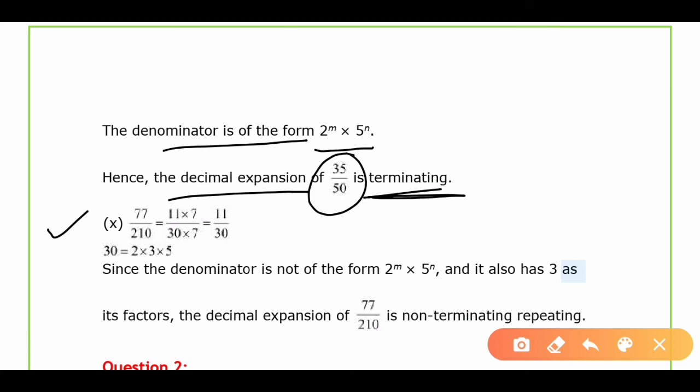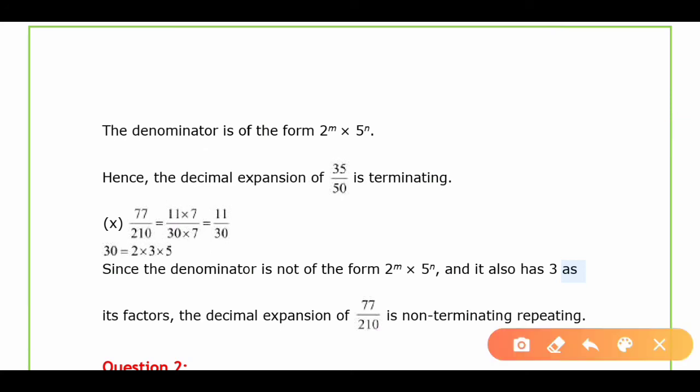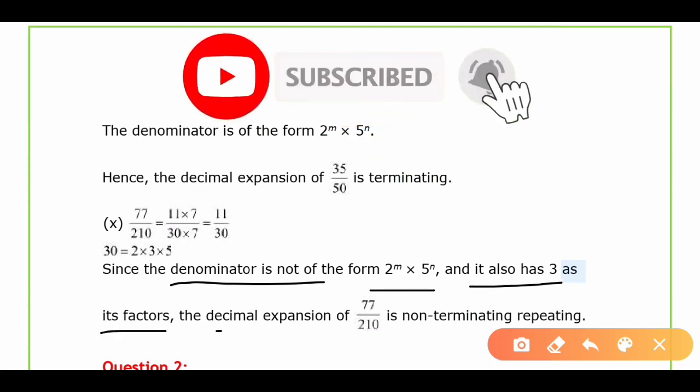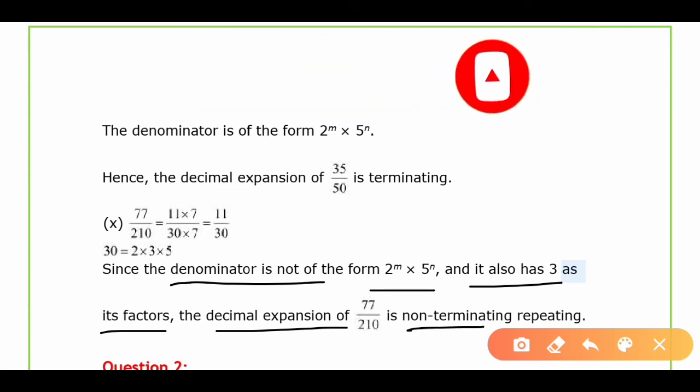After simplifying, we'll get the value equal to 11 upon 30. Since the denominator is not of the form of 2 raised to power m into 5 raised to power n, and it also has 3 as its factor, the decimal expansion of 77 upon 210 is non-terminating repeating. Clear?